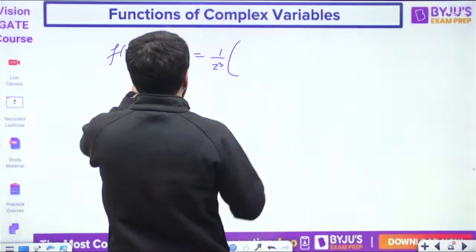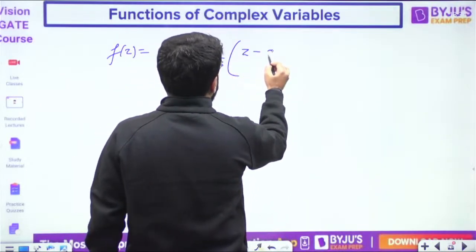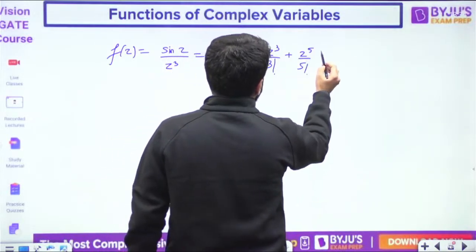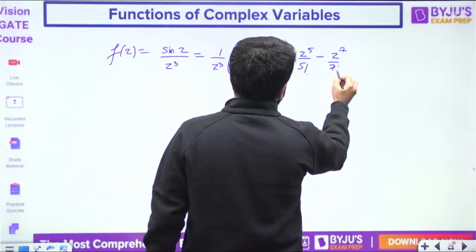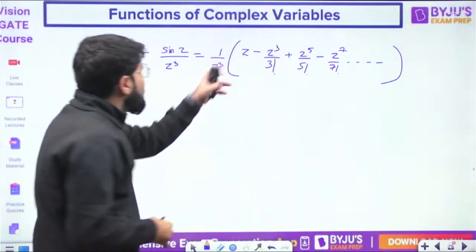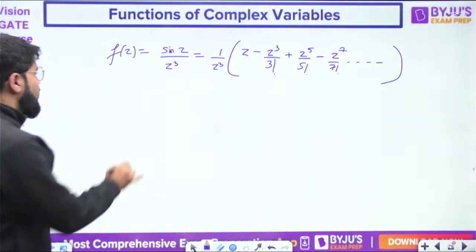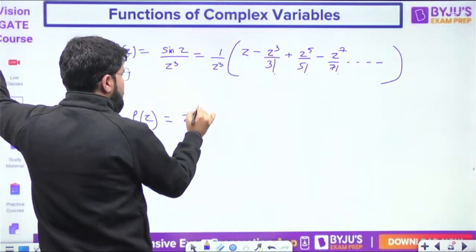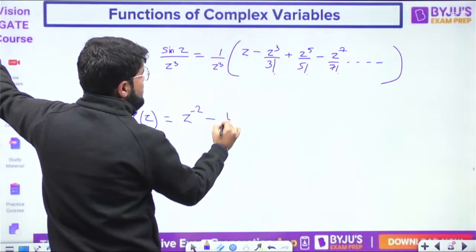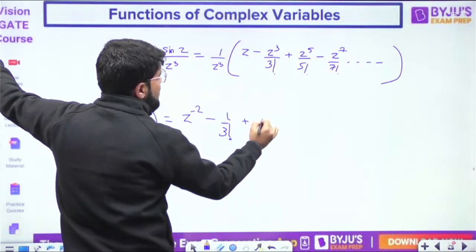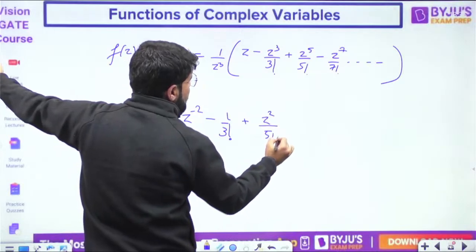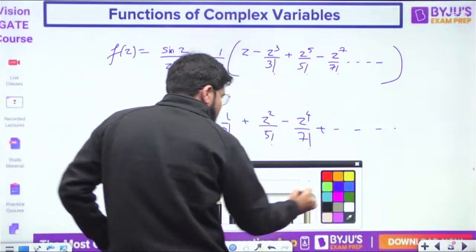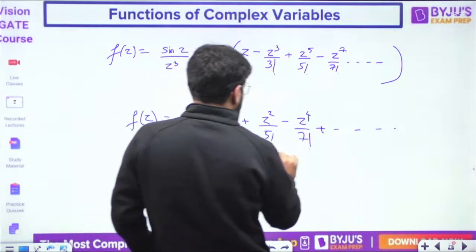Now pay attention. What is the sin z expansion? Sin theta expansion is theta minus theta cube by factorial 3 plus theta power 5 by factorial 5 minus theta power 7 by factorial 7 and so on, till infinity. Now divide by z cube using this expansion. Z upon z cube gives 1 upon z square, so z power minus 2. Next, z cube cancelled, minus 1 by factorial 3. Next, z square by factorial 5. Next, z power 4 by factorial 7, till infinity.